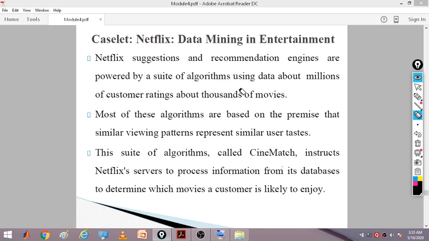Now this information is very useful to make suggestions for the users. Most of the algorithms we use rely on the premise that similar viewing patterns represent similar user taste.